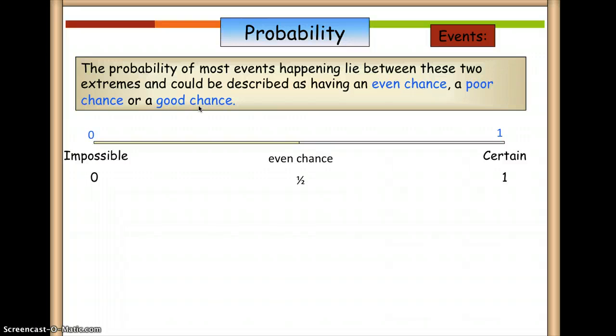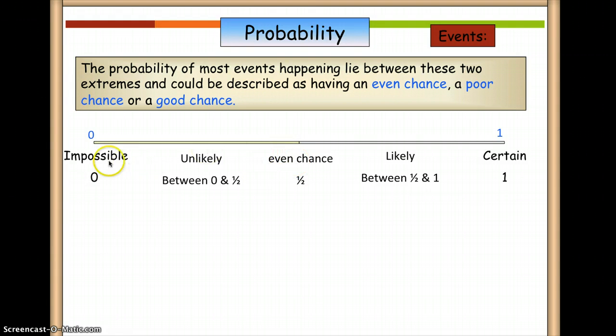So I'm going to show you all this. Okay, so if we mean even chance, we're still going to use the description even chance. And the value of the probability is 1/2 in fraction, or 0.5 in decimal, or 50% in percentage.